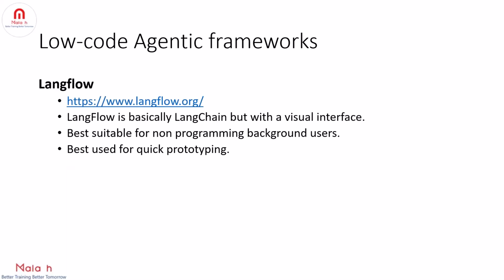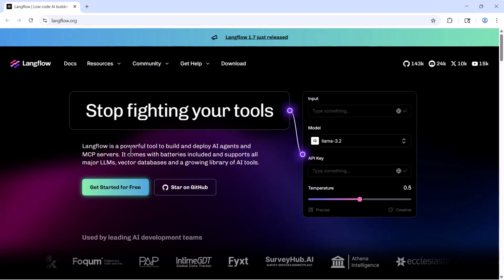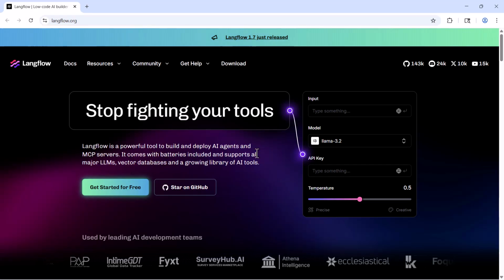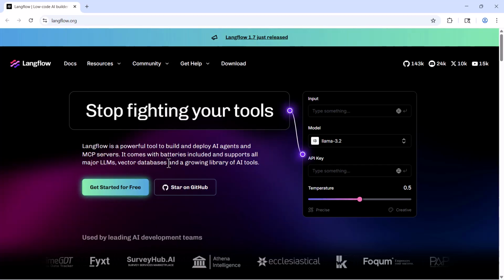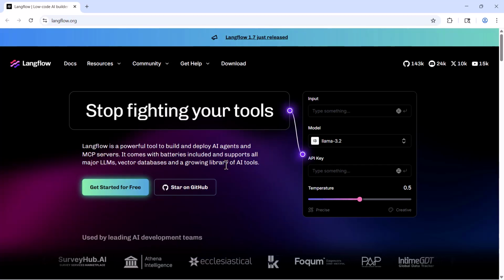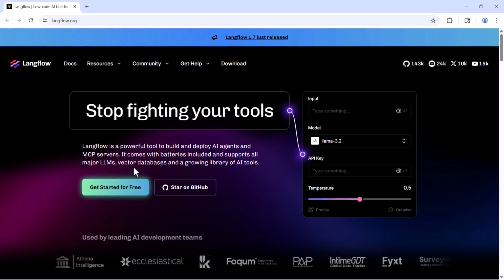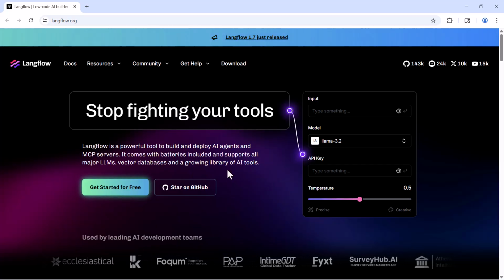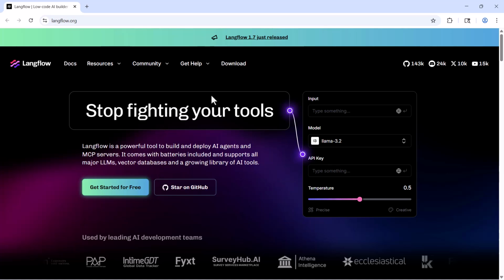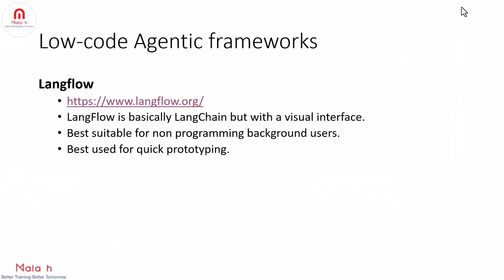And the next low-code agentic framework is Langflow. So let me take you to this official web page. So Langflow is a powerful tool to build and deploy AI agents and MCP servers. It comes with batteries included and supports all major LLMs, vector databases, and a growing library of AI tools. So this is the official Langflow web page. And Langflow is basically LangChain but with a visual interface. So that means Langflow provides a web-based graphical UI to build LangChain flows.